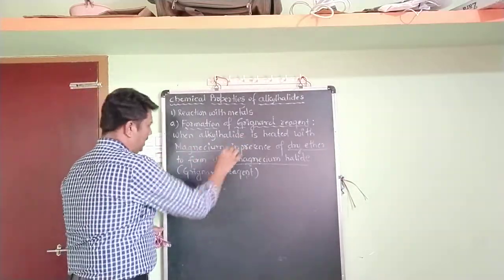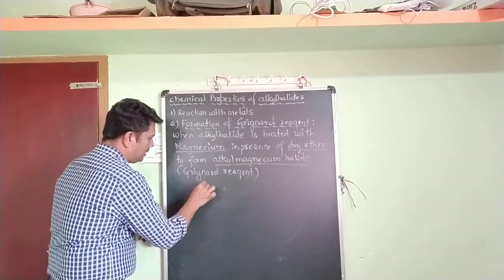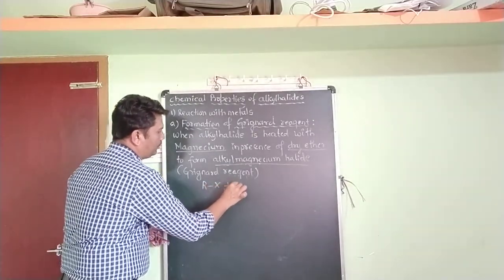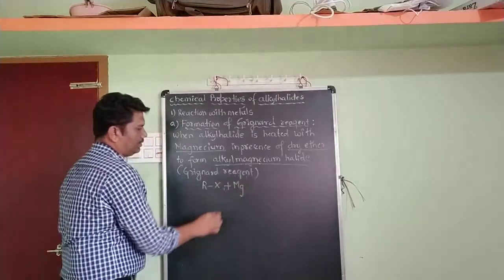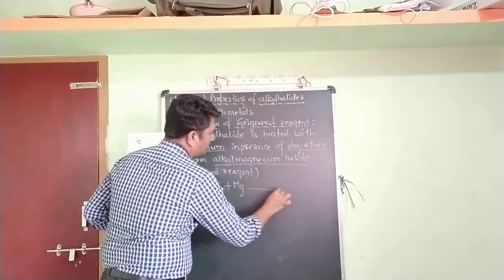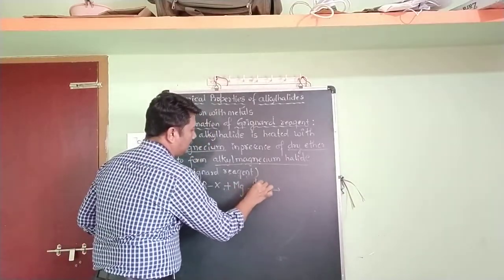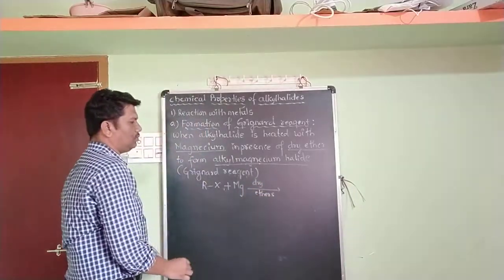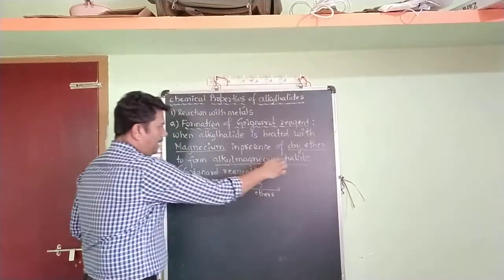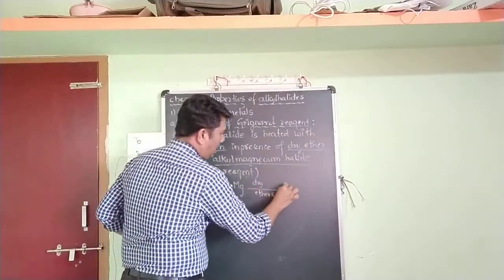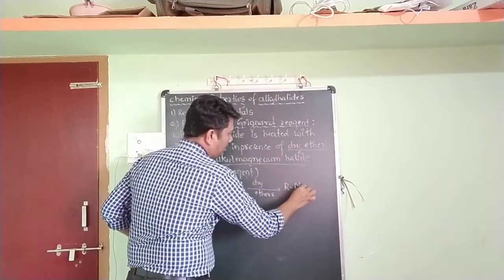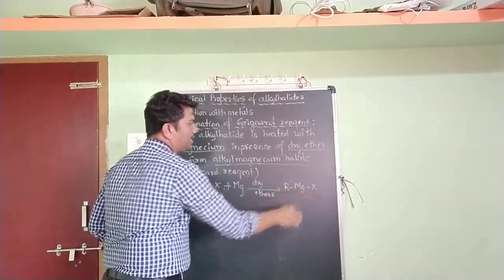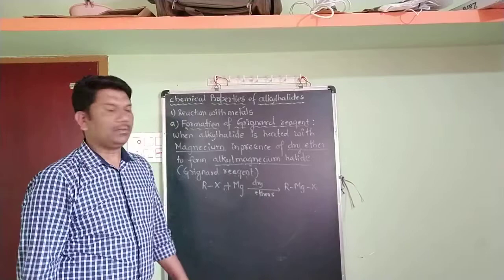First, alkyl halide, whose representation is RX. When it is heated with magnesium, Mg, in presence of dry ether, it forms alkyl magnesium halide, represented by RMgX.